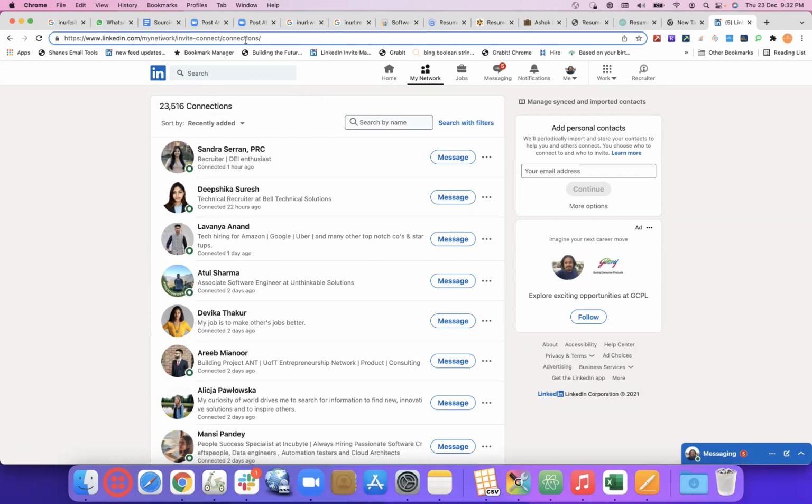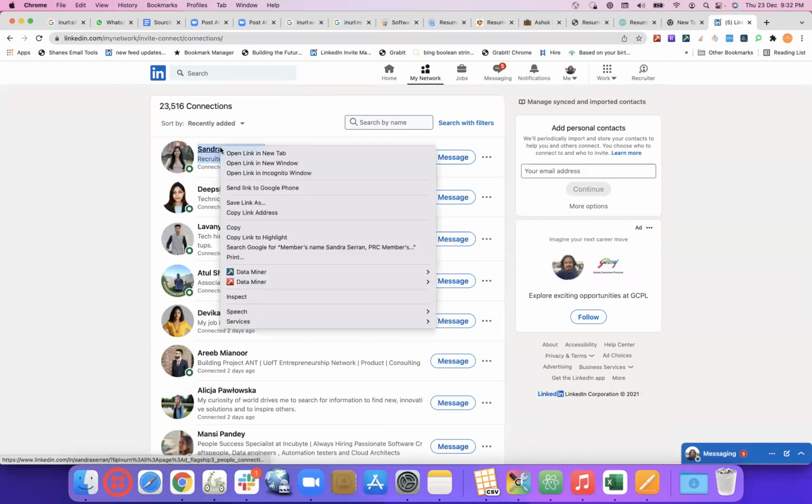So that is understanding the URL path, the entire URL path. Now let's go on to some other example. Let's take this LinkedIn only.